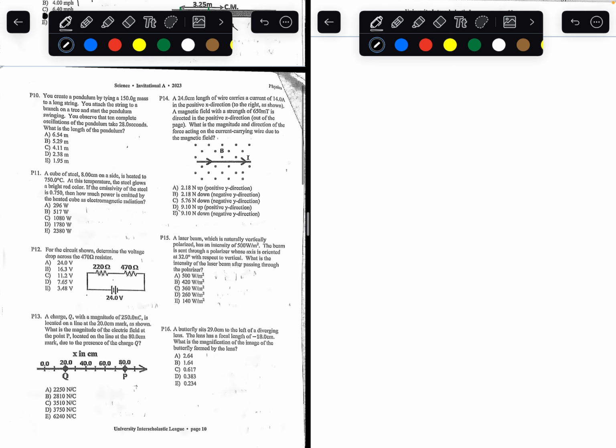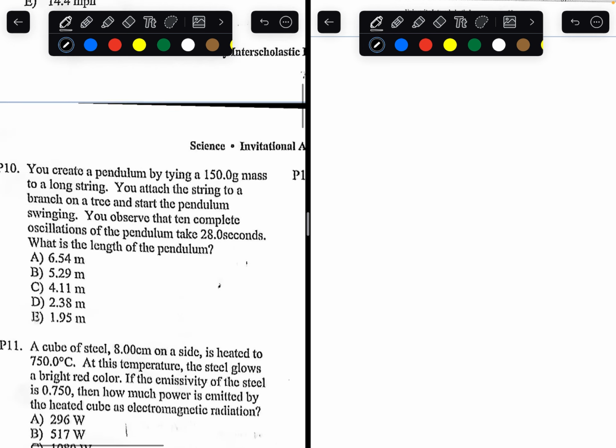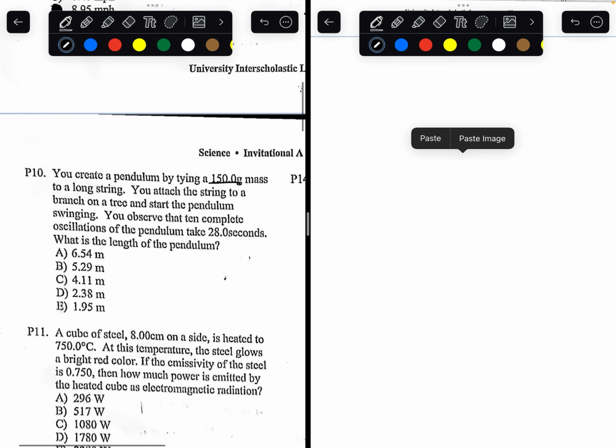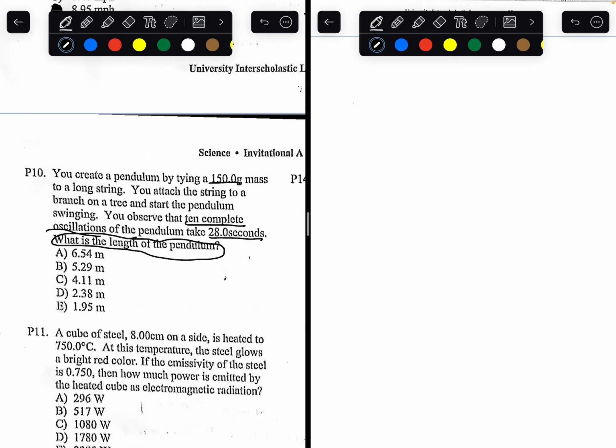Number 10. You create a pendulum by tying a 150-gram mass to a long string. You attach the string to a branch on a tree and start the pendulum swinging. You observe that 10 complete oscillations of the pendulum takes 28 seconds. What is the length of the pendulum? To answer this question, you need to know the formula for the period of a pendulum. The period of a pendulum is equal to 2 pi times the square root of the length of the pendulum divided by the gravitational constant, the acceleration due to gravity.